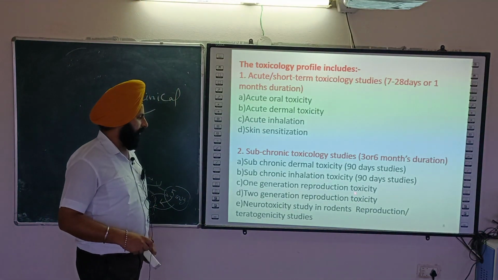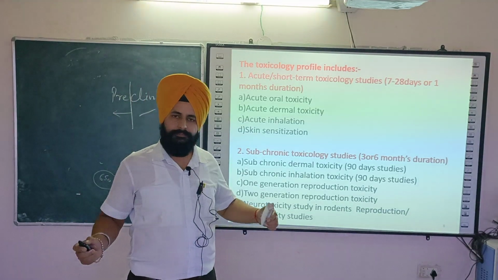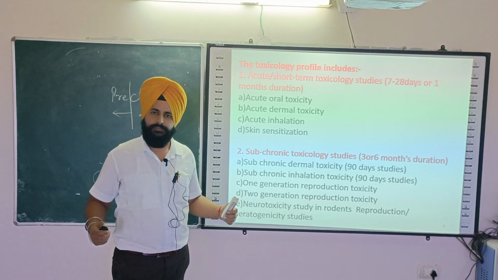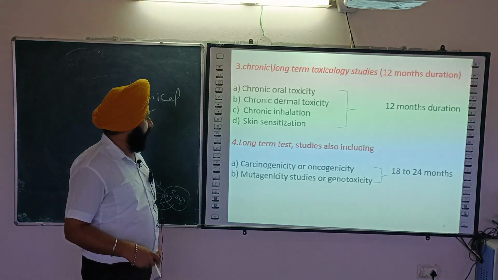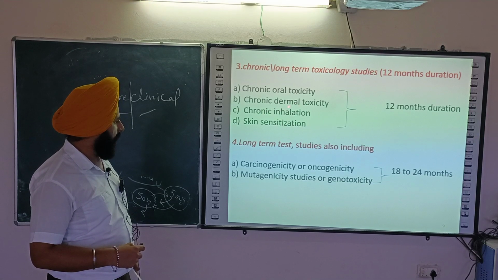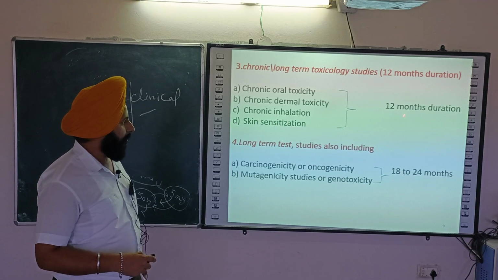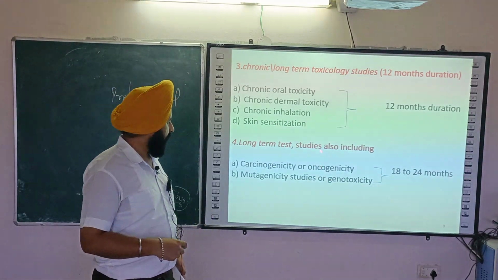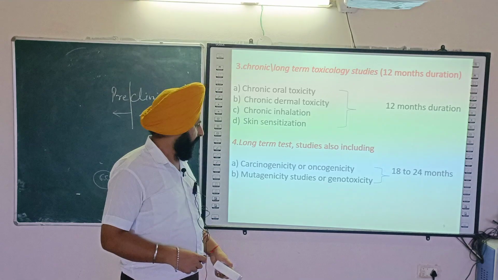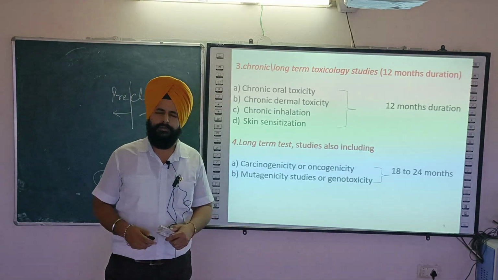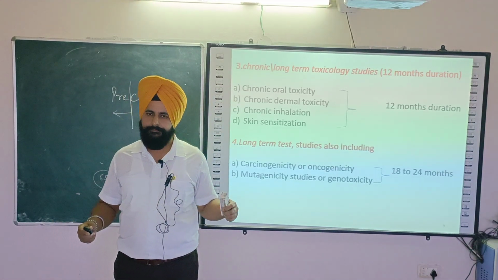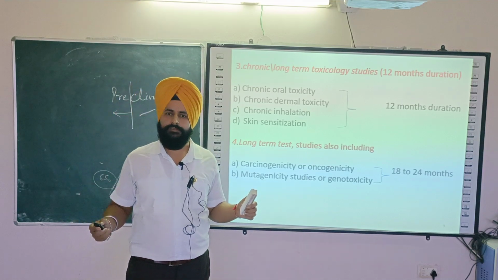Another is called neurotoxicity. I will discuss neurotoxicity separately, what the drugs are which are neurotoxic, and what the consequences of neurotoxicity are. Dear friends, the last I will discuss with you is chronic toxicity, oral, dermal, inhalation, skin sensitization, which can be for 12 months. Another one is called long-term toxicity: one is called carcinogenicity, another is called mutagenicity or genotoxicity. So these are the few types of studies which are conducted for the toxicological analysis.